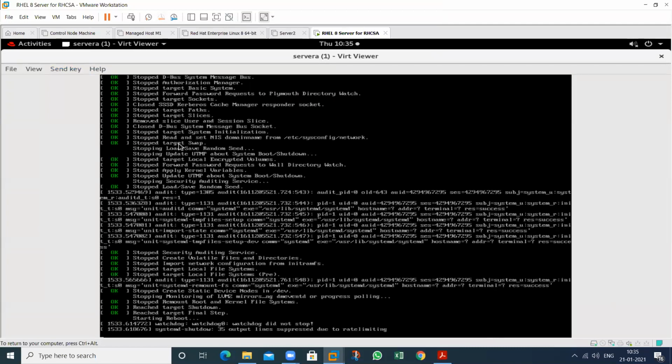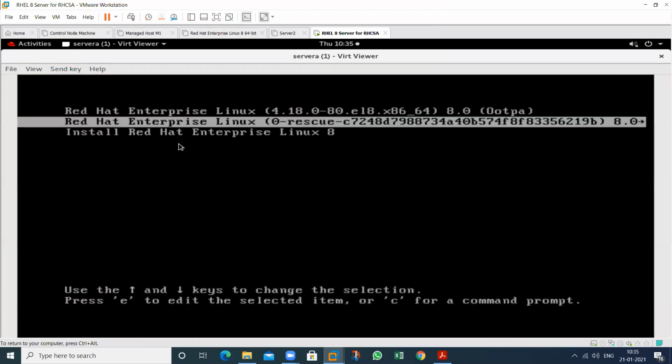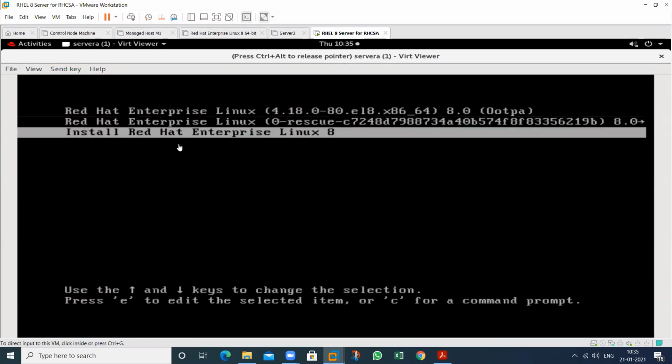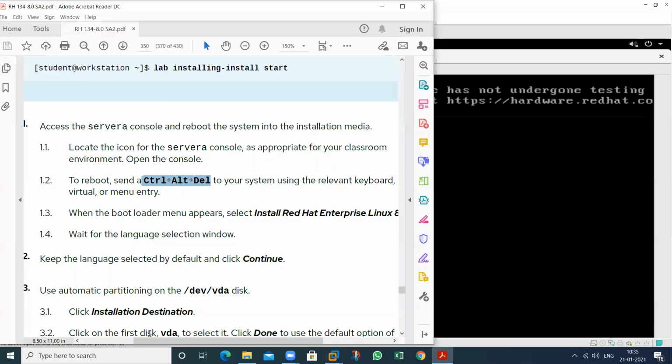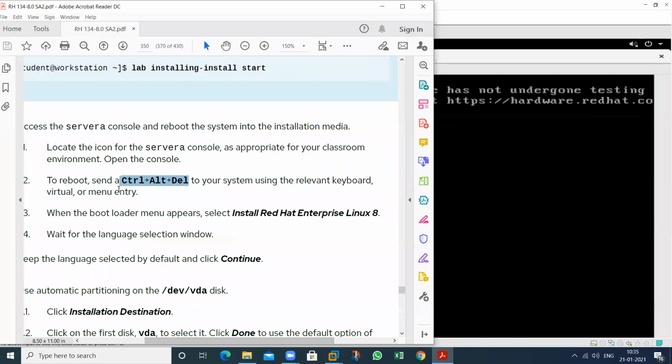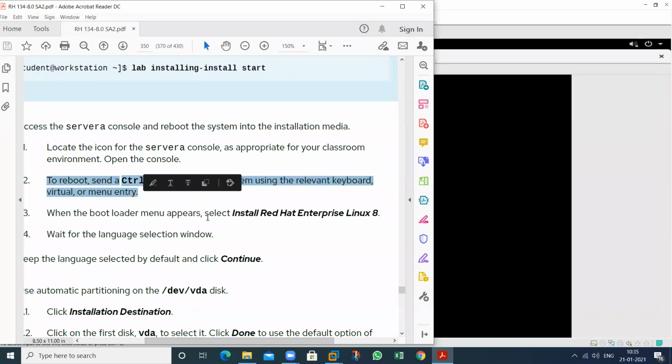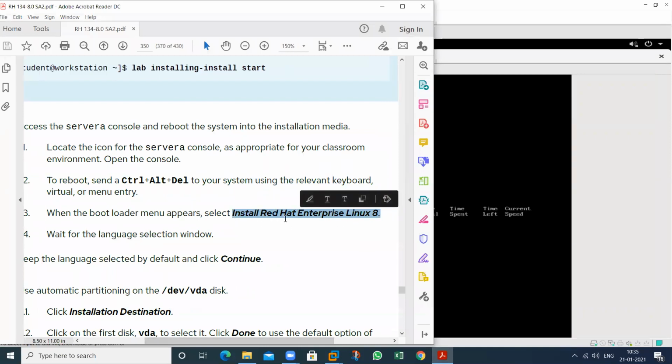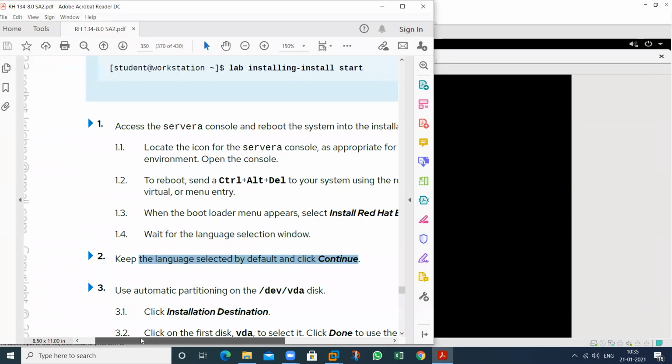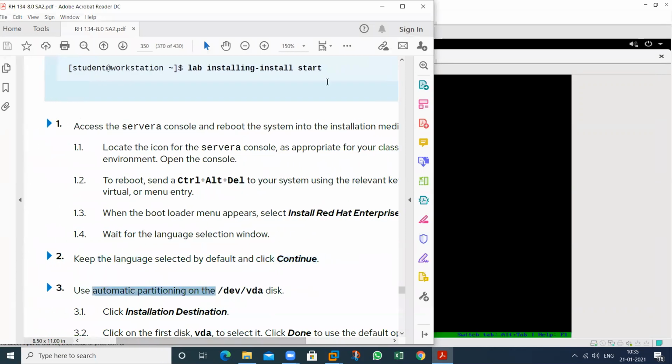So you can install this, but I want to install this. So select which one console. This one, install Red Hat Enterprise Linux. See, so I have selected this particular wizard. After the rebooting, this wizard will appear. Then wait for the language selection. So it will ask for the language selection, then continue, then select your partition, this one.